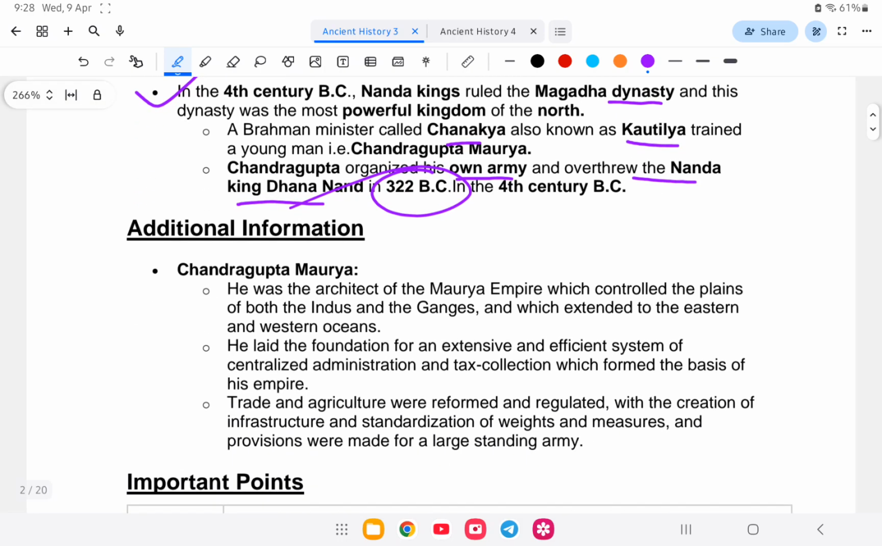Chandragupta Maurya is the architect of the Mauryan Empire, and he laid the foundation of an extensive and efficient system of centralized administration and tax collection, which formed the basis of his empire. Trade and agriculture were reformed and regulated with the creation of infrastructure and standardization of measures, and provisions were made for a long-standing army.